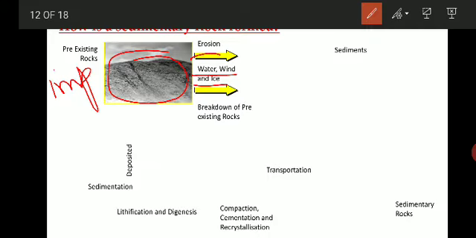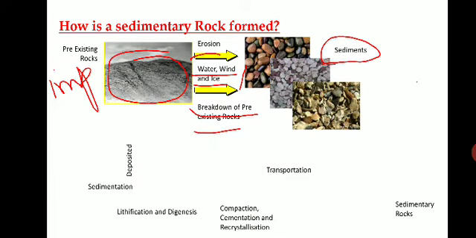Because of the action of the wind, water and ice, what happens? The pre-existing rocks break down to form the sediments. So what are these sediments? Sediments are the broken rock fragments. The rocks break because of the action of wind, water and ice.